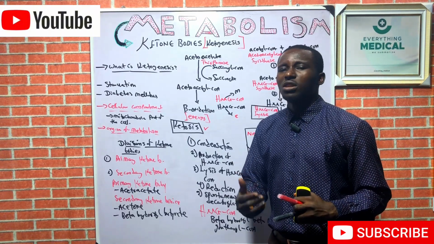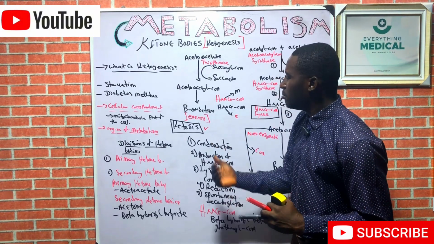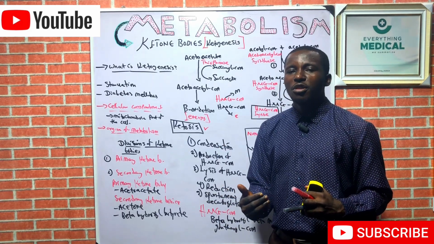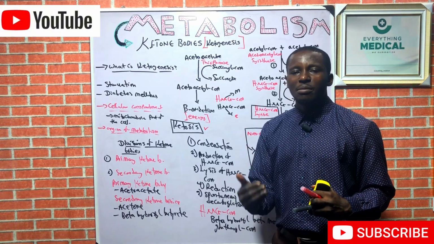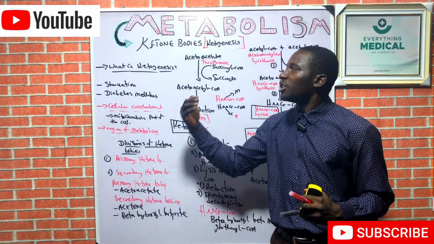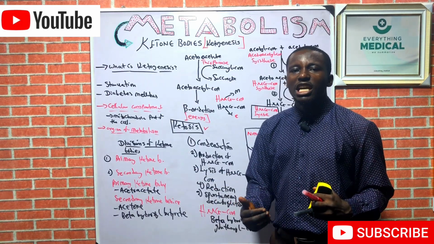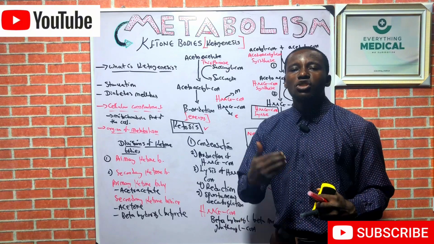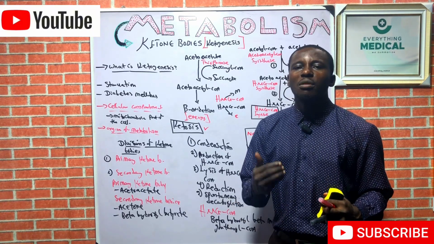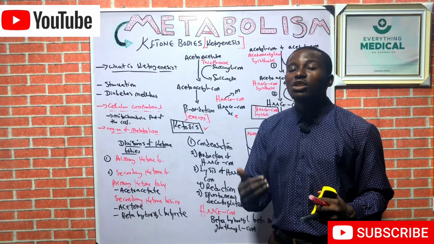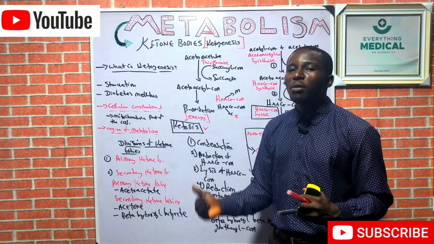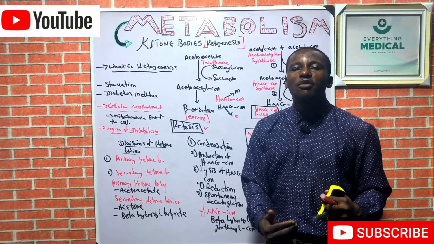You have to note what those extrahepatic tissues are that make use of the energy from ketogenesis. We have the brain and the skeletal muscle. They use energy from ketone bodies as their alternative source of fuel, because glucose is the main fuel for the brain and the skeletal muscle. But in the case of starvation, whereby there is no availability of glucose, they will use the energy from ketone bodies as their alternative fuel.